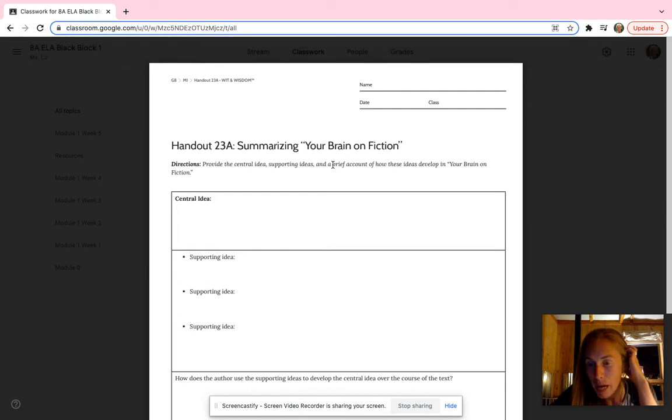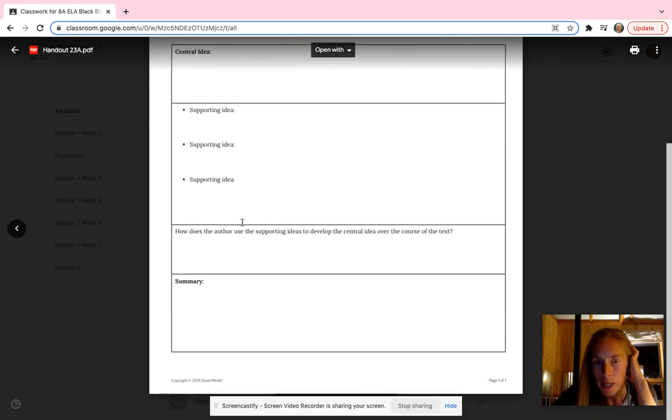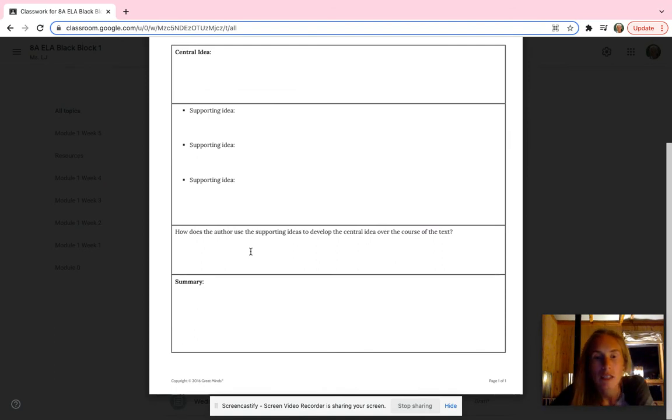So you might want to go back to step 1 where you read the article and try to think about what is the main idea of the article. What are 3 supporting ideas? So this should be like, what's the theme? What is the article trying to tell you? And then think about what are 3 points that the article makes about that idea. Then it comes down here, it says, how does the author use the supporting ideas to develop the central idea over the course of the text?